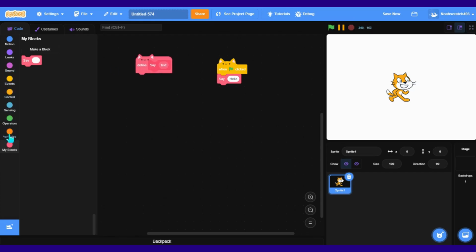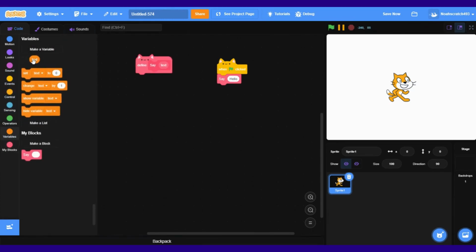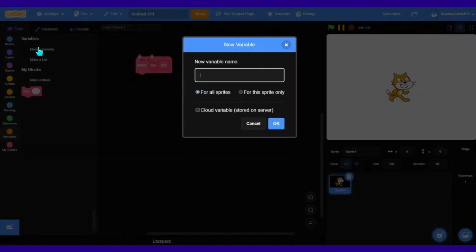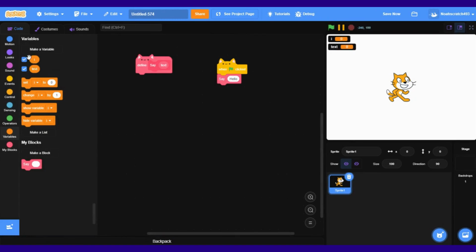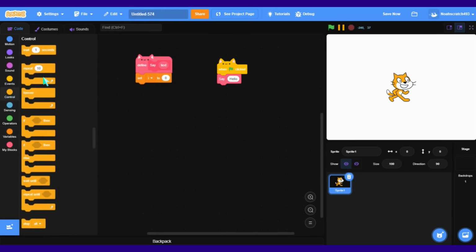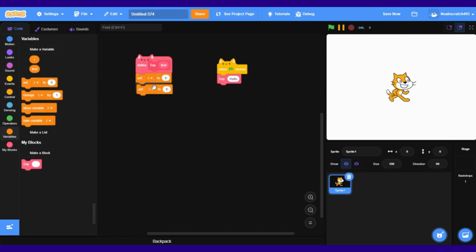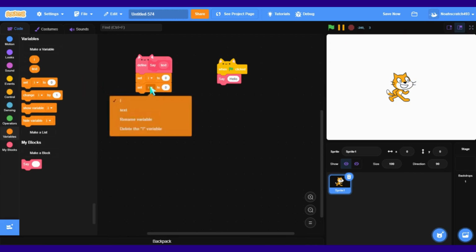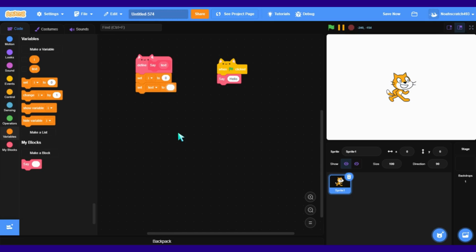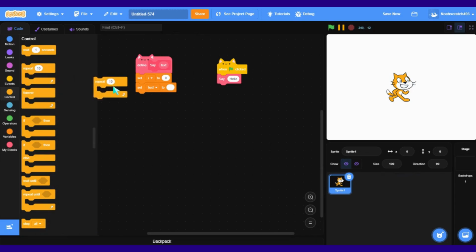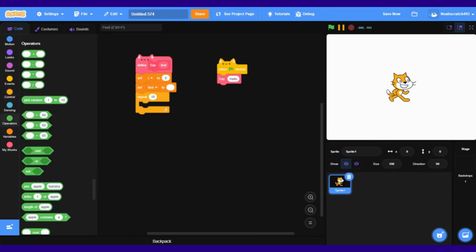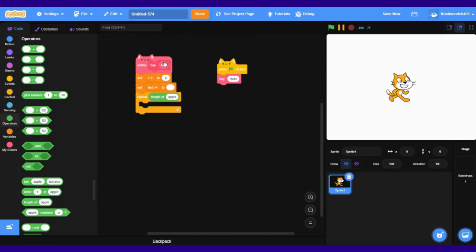So what we can do is we need to actually make a few variables. So I and text. These two variables are going to be quite helpful. So we can set I to 0 and we can also set text to 0. But actually text has to be nothing because if it's 0, it's going to start with a 0, which won't look good.